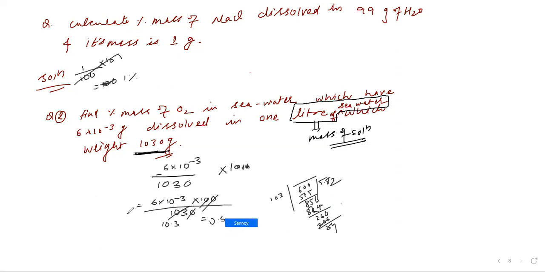How much is coming? 5.82 into 10 power minus 4. The unit will be percentage.